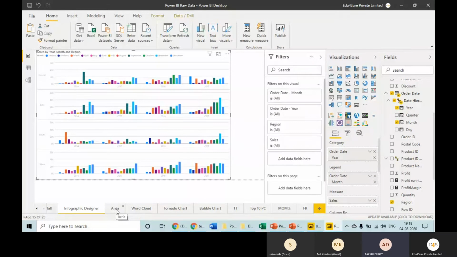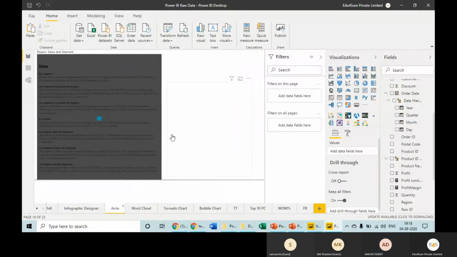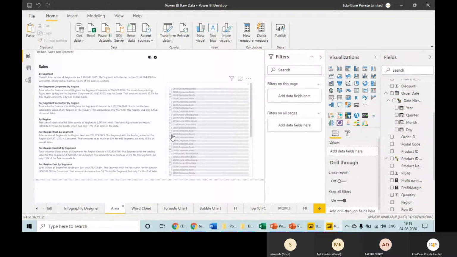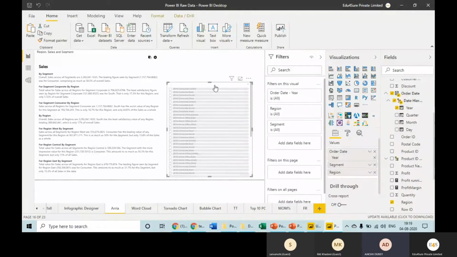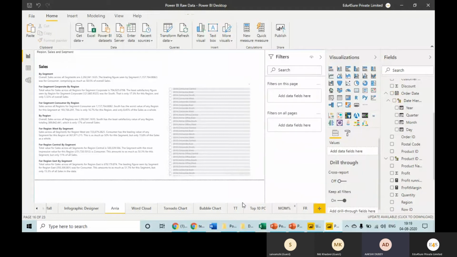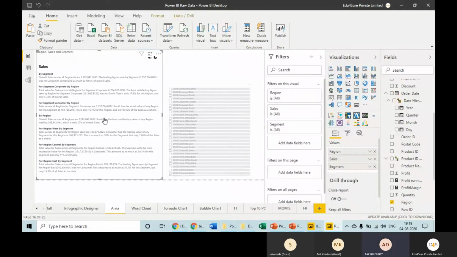And this is another visual, Aria. It was launched in February this year. So have you seen generating text reports automatically? Usually we write text reports manually out of the understanding of data. But what happens here? It is picking up automatically. Yes, I'll show you how it works.